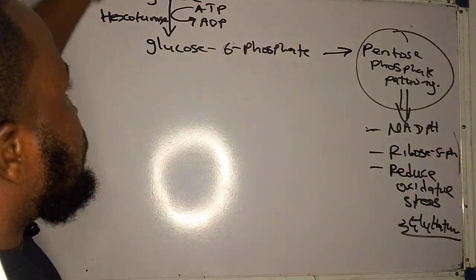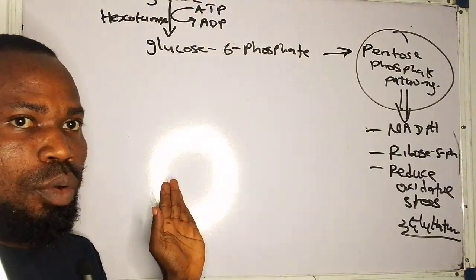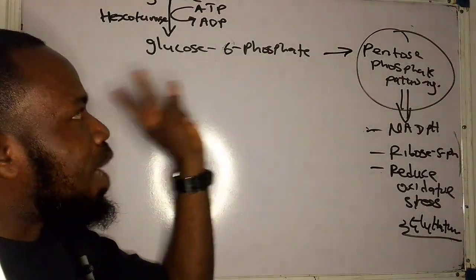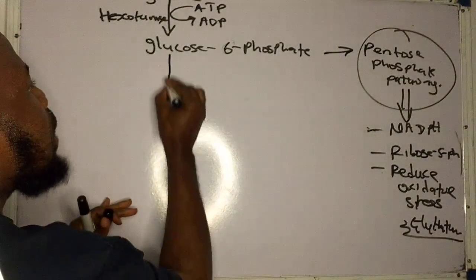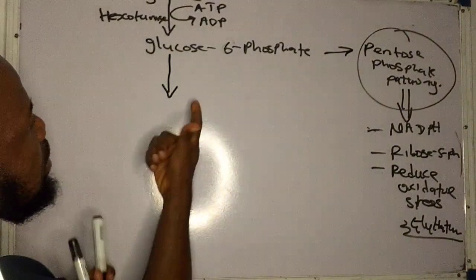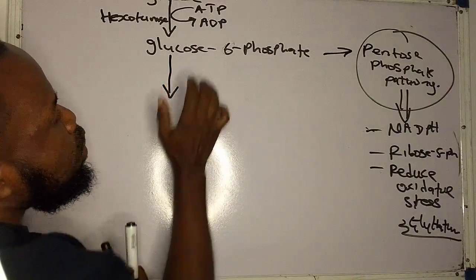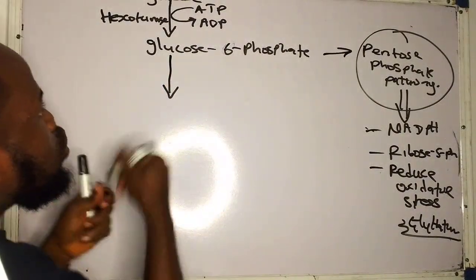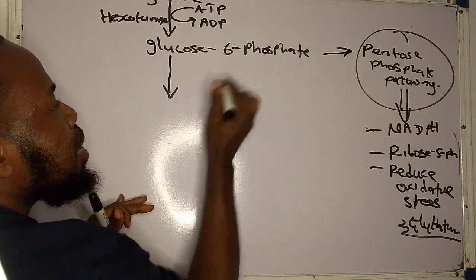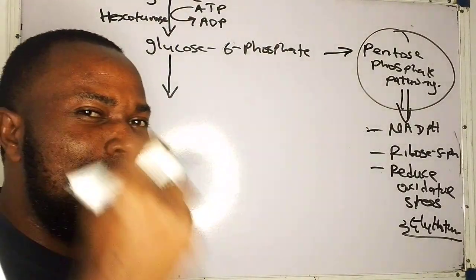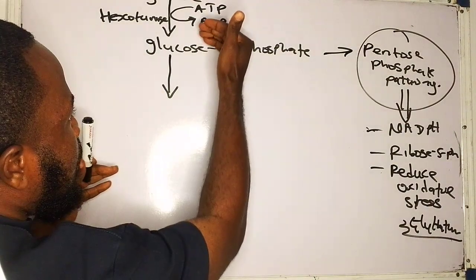This is the first step involved in what? In glycolysis. Remember, it is not a committed step, it's a regulatory step. Now, after this step, you know what now happens next? This glucose 6-phosphate is now isomerized. So what did it happen for here? The first step is phosphorylation. The second step that is occurring here is what? Is isomerization. So this step is now isomerized.